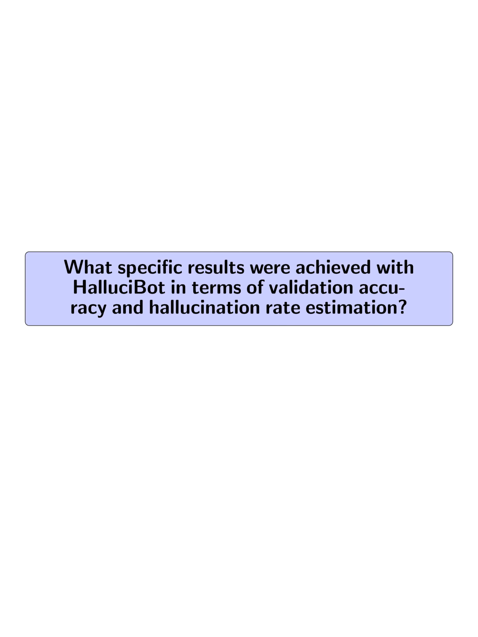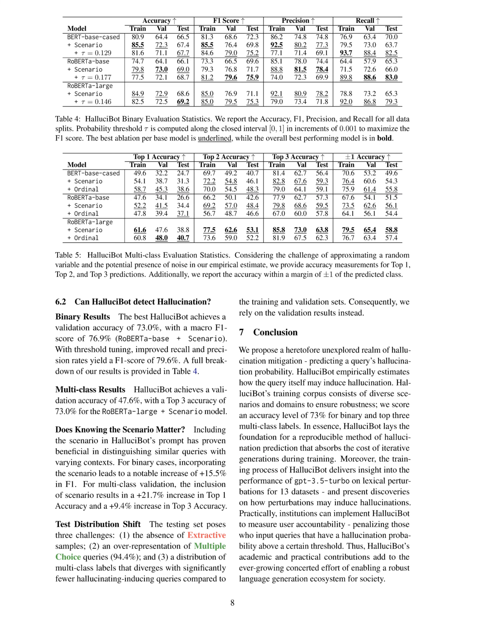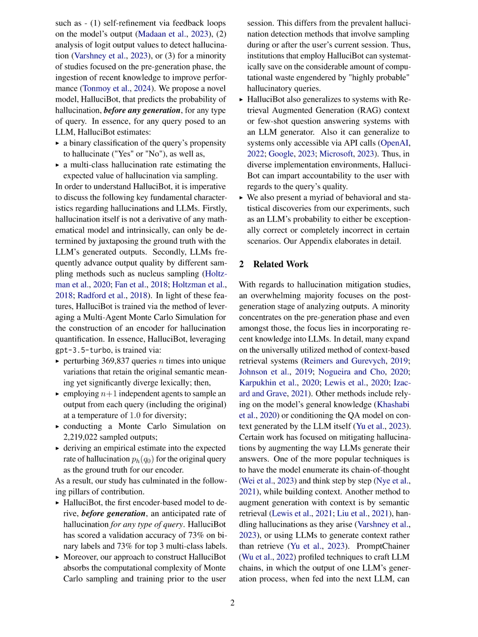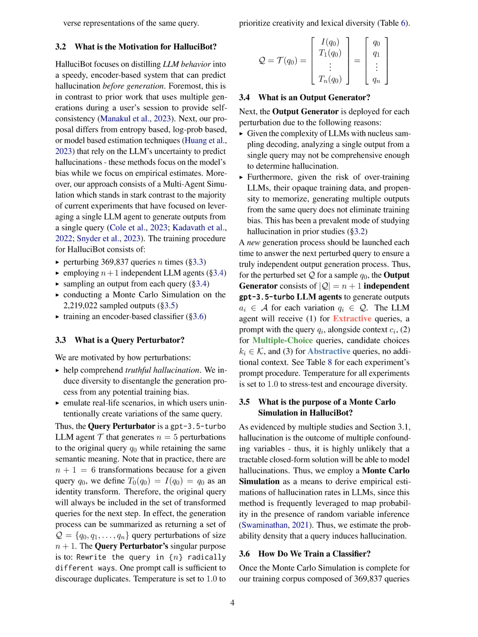What specific results were achieved with HalluciBot in terms of validation accuracy and hallucination rate estimation? HalluciBot achieved a validation accuracy of 73% on binary labels and 73% for the top 3 multi-class labels. In terms of hallucination rate estimation, HalluciBot was able to predict the expected rate of hallucination for any type of query before generation. The model was trained using a multi-agent Monte Carlo simulation, perturbing